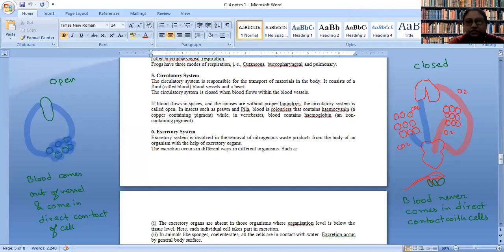There will be presence of vessels, but those vessels are not intact. Means they have some portion through which blood leaks out of them, and then this blood can come in contact directly with the cells.